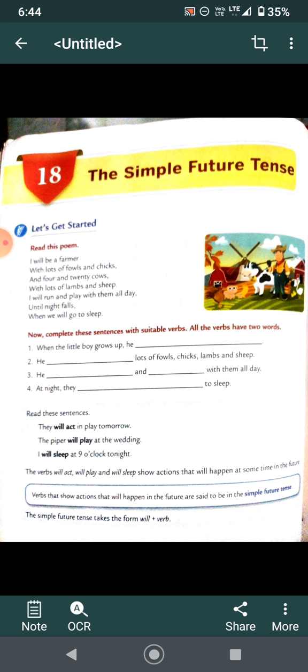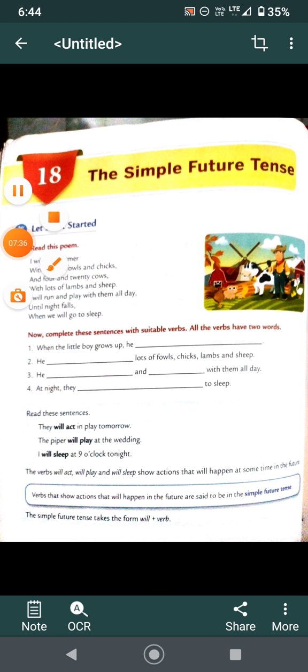They will act in a play tomorrow. The piper will play at the wedding. I will sleep at 9 o'clock tonight. The verbs will act, will play, will sleep show actions that will happen at some time in the future. Verbs that show an action will happen in the future are said to be in simple future tense.